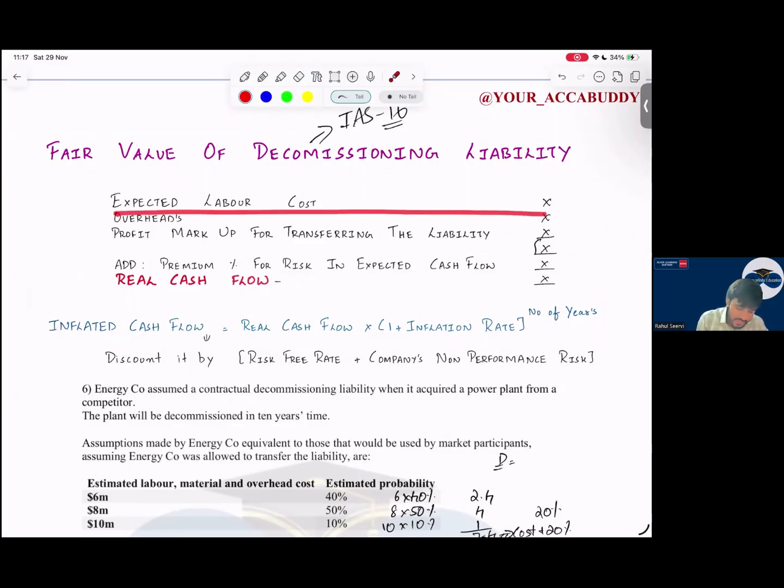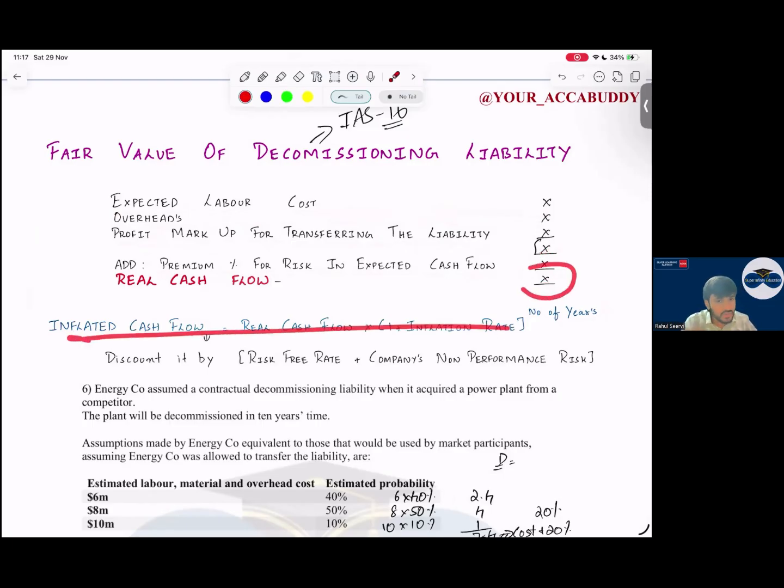Expected labor cost I take, overheads I take, the profit markup I take on this. Then I'll add any premium for the risk of the cash flow. Sir, whenever I want to do decommissioning, I will have a labor cost, overheads, and I will charge a profit also on that. And I have a risk, sir, whether the cash flow will remain same or there will be an effect. That also I consider. I get real cash flow. Then these real cash flows are inflated based on the inflation rate.